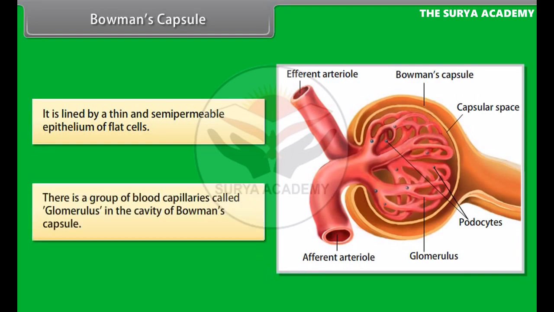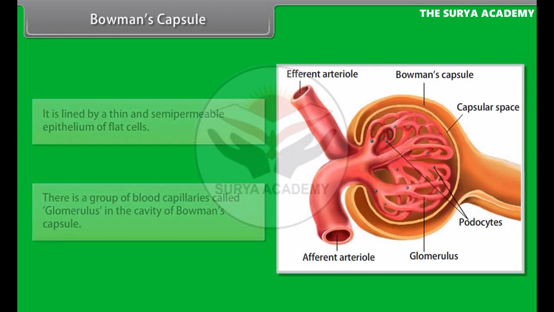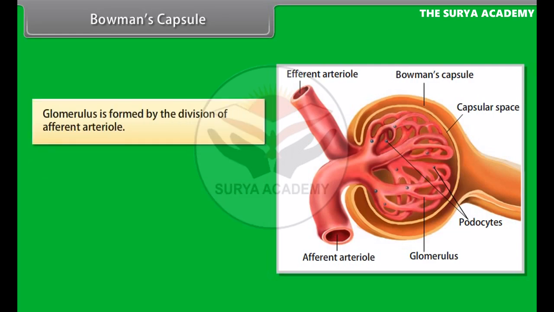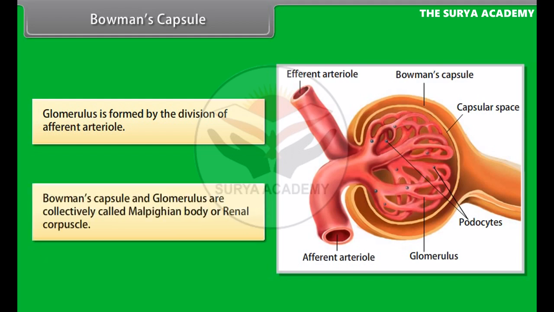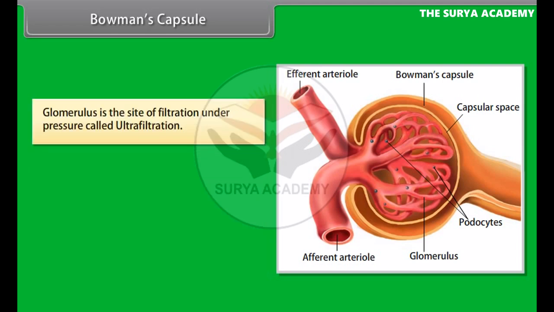There is a group of blood capillaries called glomerulus in the cavity of Bowman's capsule. Glomerulus is formed by the division of the afferent arteriole. Bowman's capsule and glomerulus are collectively called Malpighian body or renal corpuscle. Glomerulus is the site of filtration under pressure called ultrafiltration.